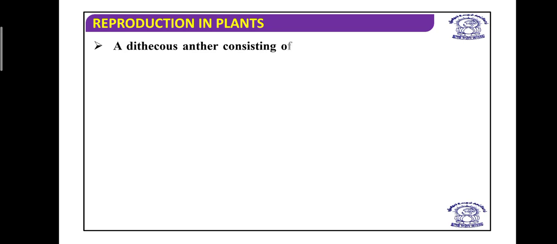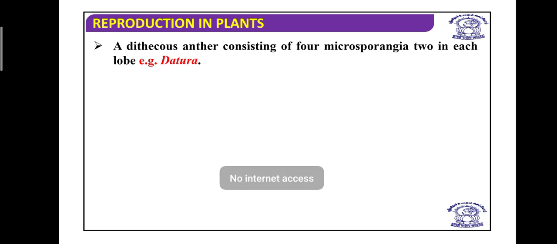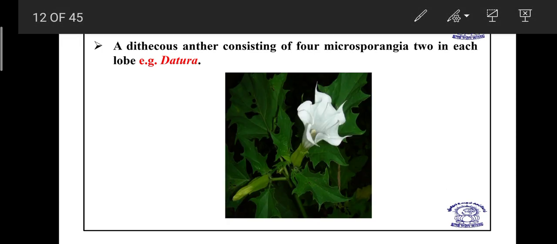Now the dithecous anther consists of four microsporangia, two in each lobe. Actually, the term dithecous is used for an anther having two lobes, with two pollen sacs in one lobe, and that is found in the case of Datura. So Datura has four microsporangia, two in each lobe.